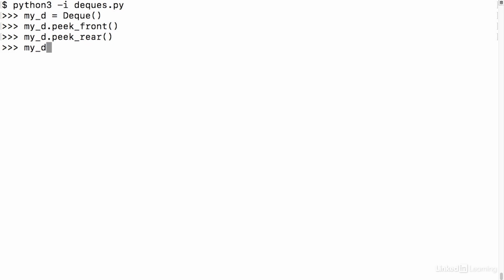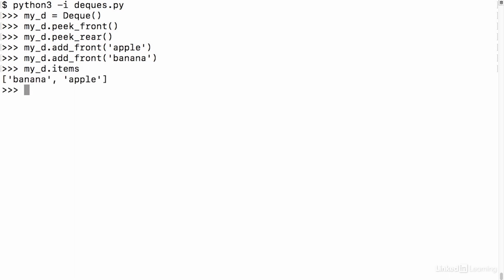Now I'm going to go ahead and add some items in here. So we'll just do add front, I'll add apple. And I'll add one more. Let's do banana. And let's just make sure of their positions. So bananas on the left, apples on the right. So if I do peek front, it should show me banana. Let's do my d.peek front. And that's what we get.